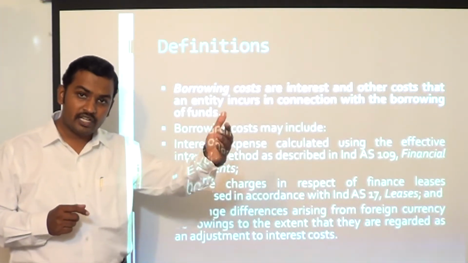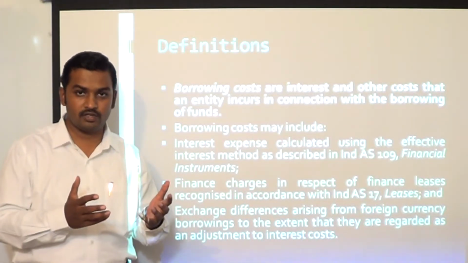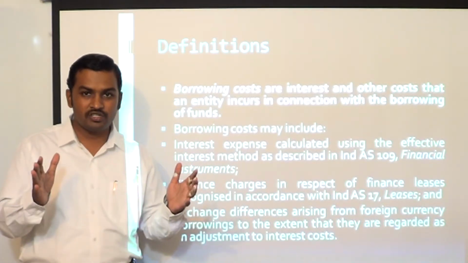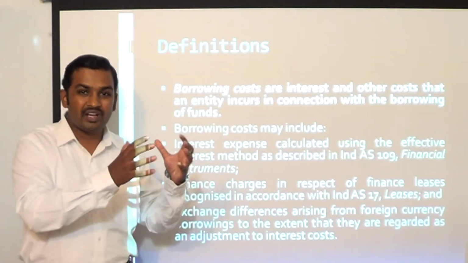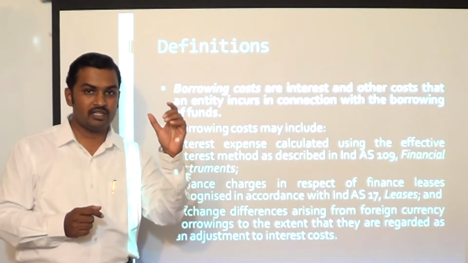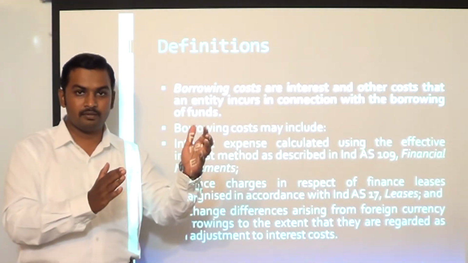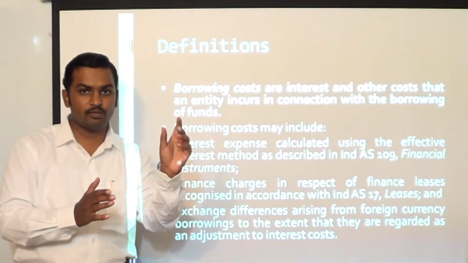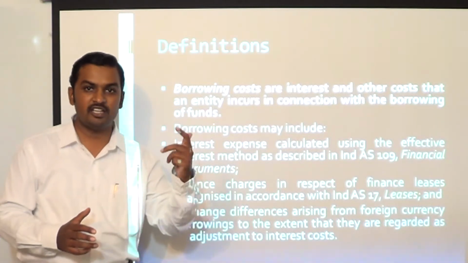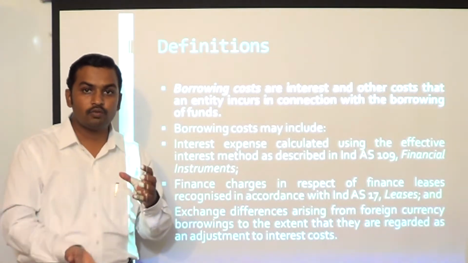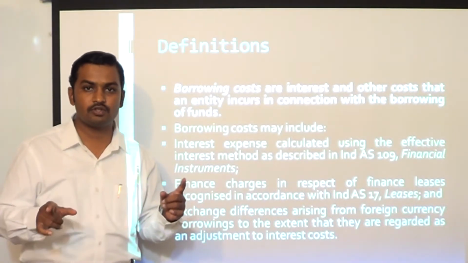But if the company takes a loan from an American bank, that loan may be availed at a rate of only 6% to 7%, or sometimes even 5%. So you have a huge interest saving, but such loans come with a risk attached to it. Let us say you are borrowing $1 lakh. On the date you have borrowed the money, the exchange rate was only 60 rupees a dollar. That means you have borrowed 60 lakh rupees. But by the end of the year, if the dollar rate increases to 70, now your borrowing would stand increased. It will be now $1 lakh into 70 rupees. The liability will increase to 70 lakh rupees.